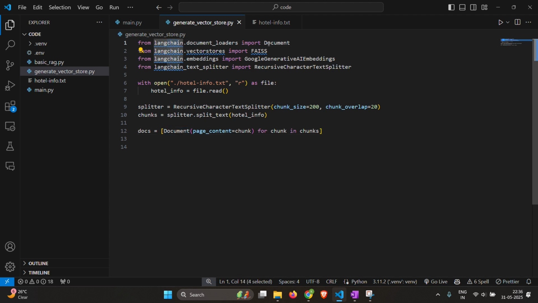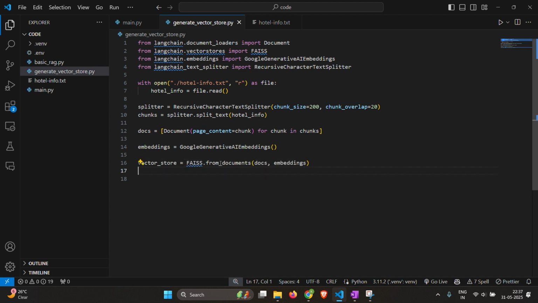Document. So this is what we imported from LangChain. Page content is chunk for chunk in chunks. So now we have the docs ready. Let's also make the embeddings, and you don't have to give the model. Then we create the vector store. So vector store